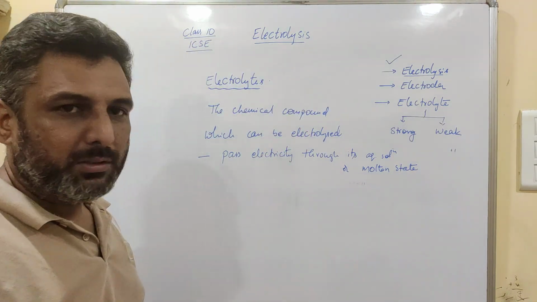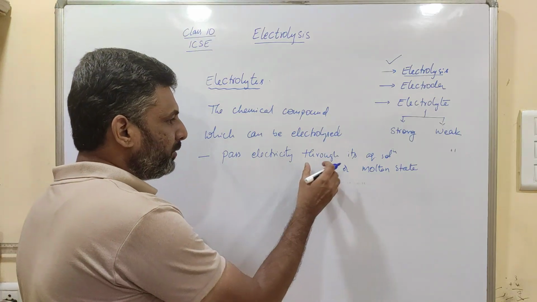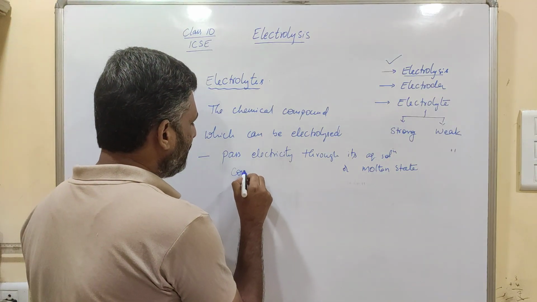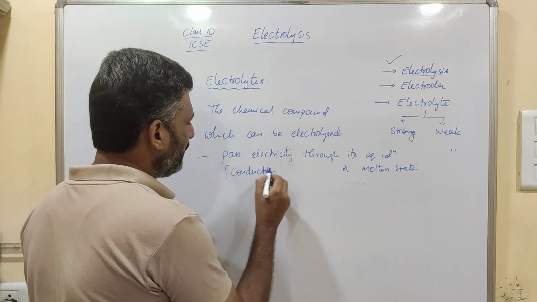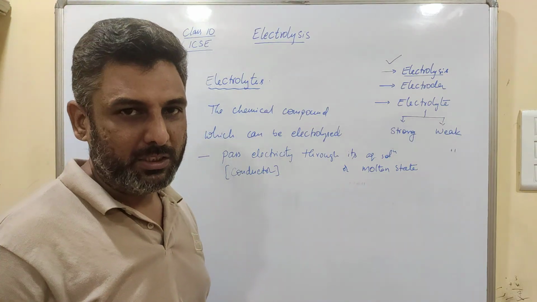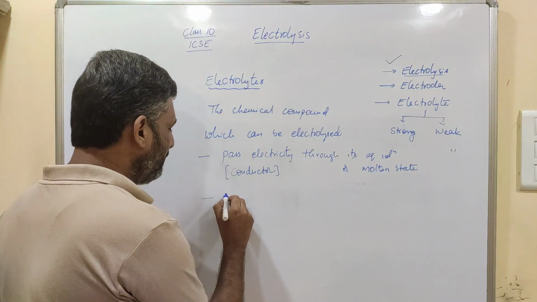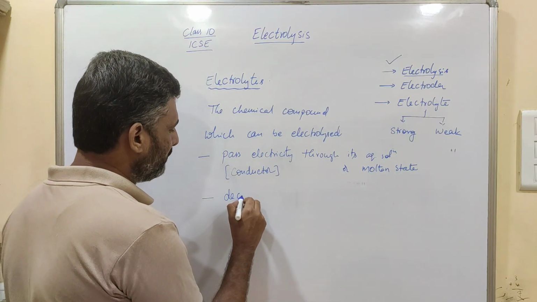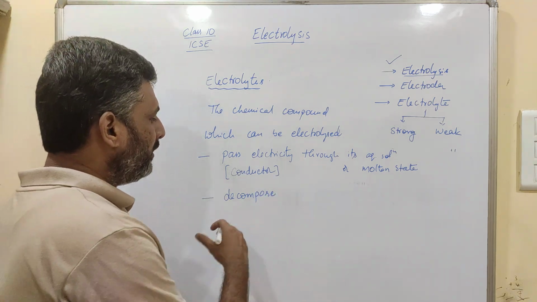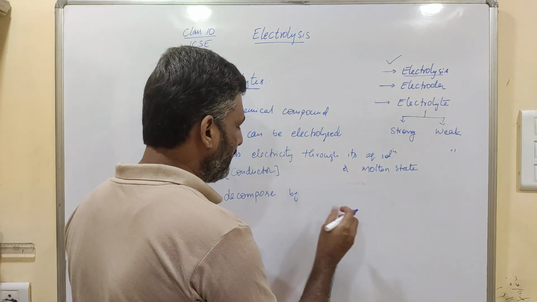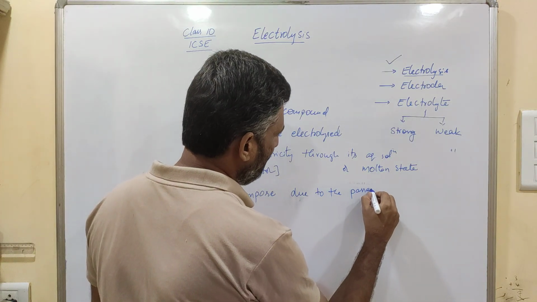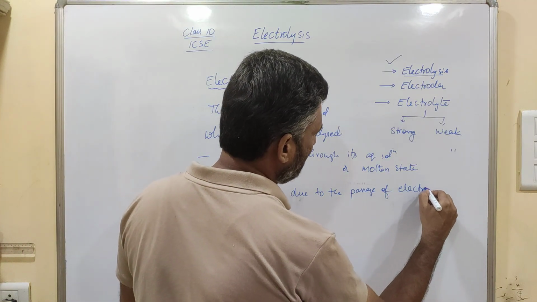If a compound can pass electricity through its aqueous solution or molten state, that means it should be a conductor of electricity, and it has to undergo decomposition by the passage of electric current.